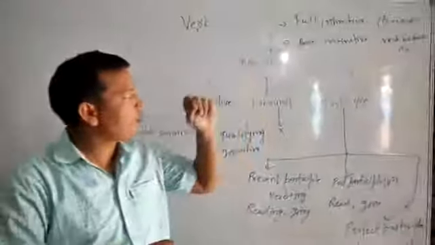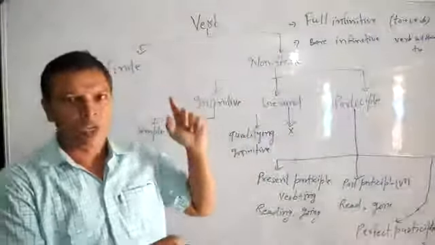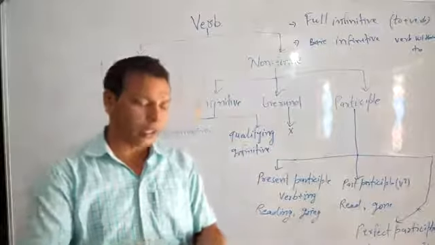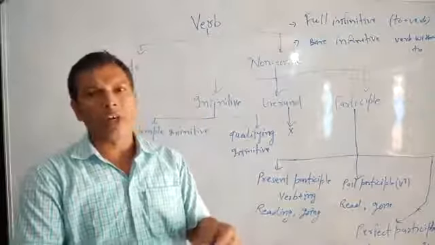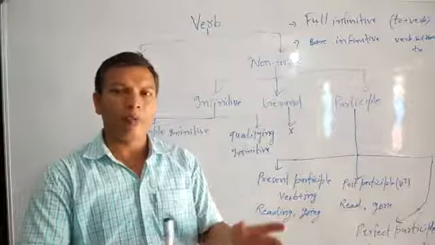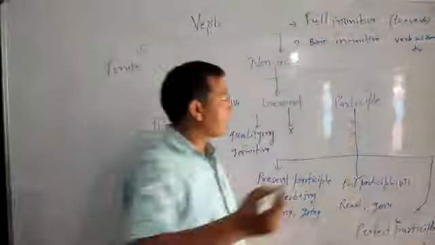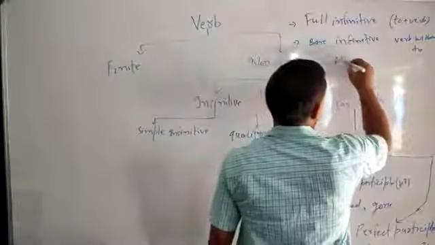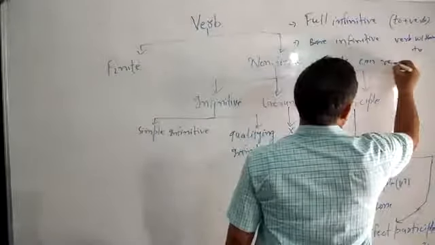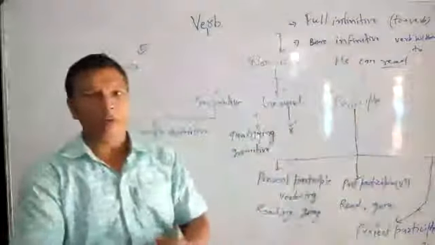Verb with "to" is called full infinitive, and verb without "to" is called bare infinitive. I am going to tell you the conditions where we use bare infinitive in place of full infinitive. We use bare infinitive with modal auxiliaries, like we write: He can read. Here, read is bare infinitive.